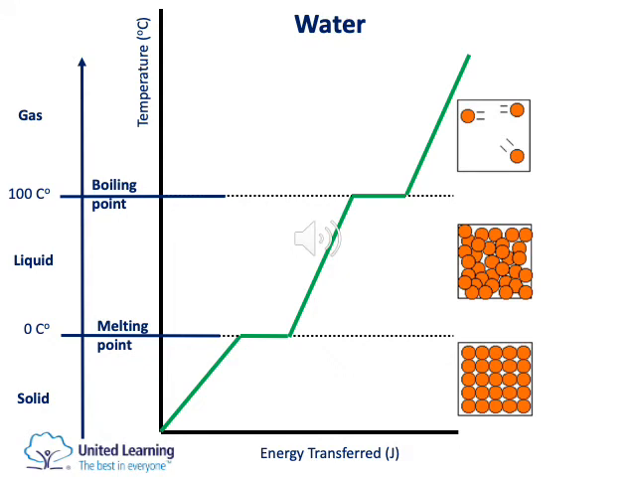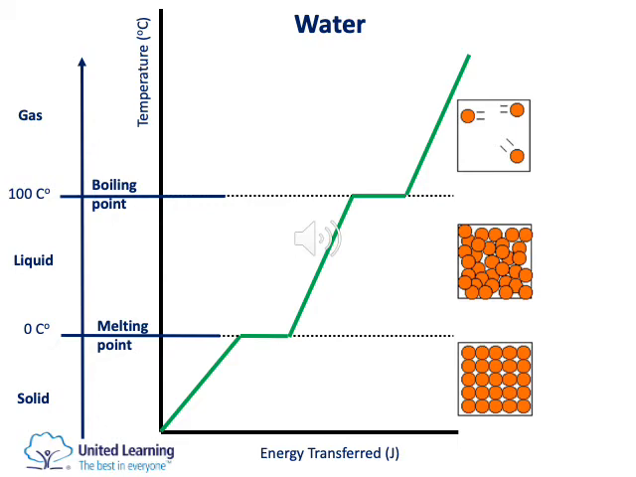Now this is just a little diagram. What it shows you is what happens to the temperature of particles as energy is added. If you look on the left hand side, the y-axis, this shows you temperature. The horizontal axis, the x-axis, shows you energy transferred. So let's just follow the green line for now.